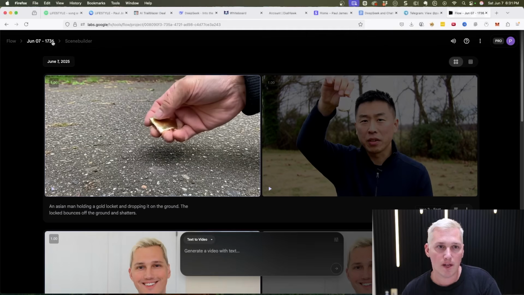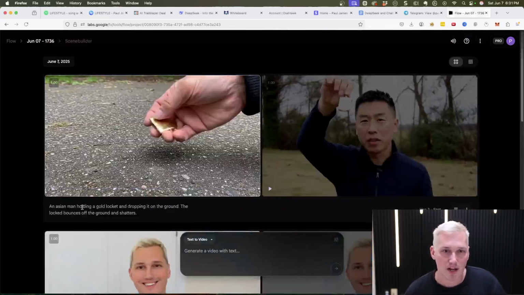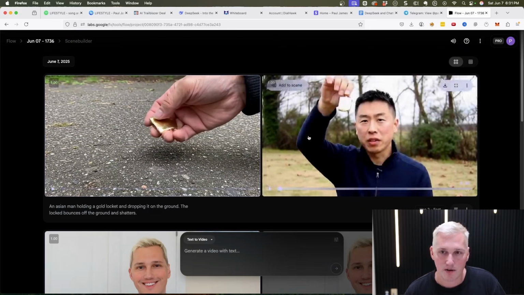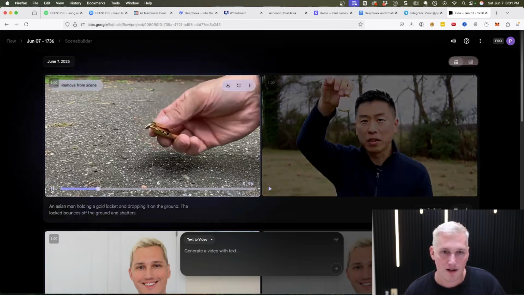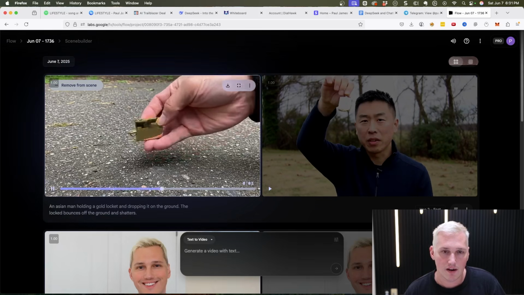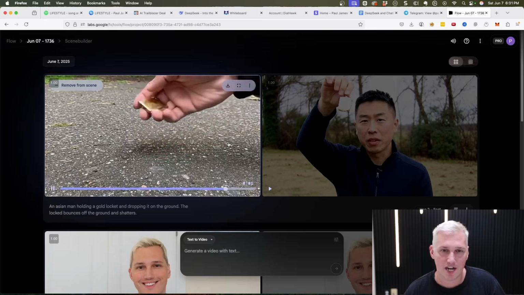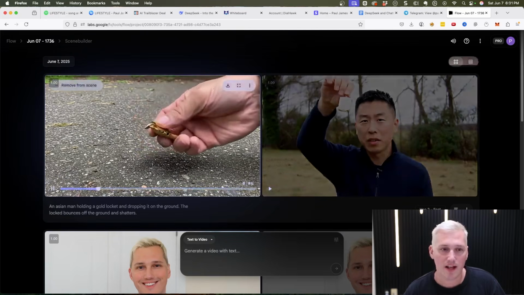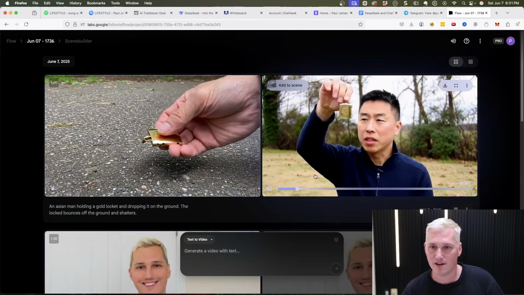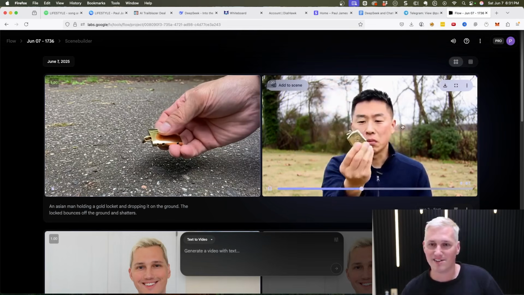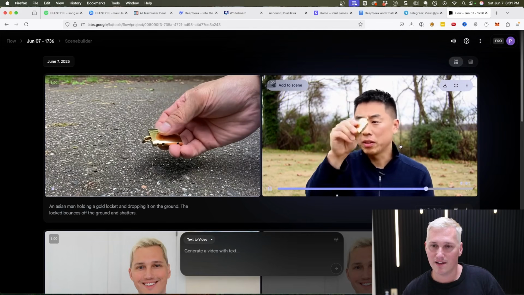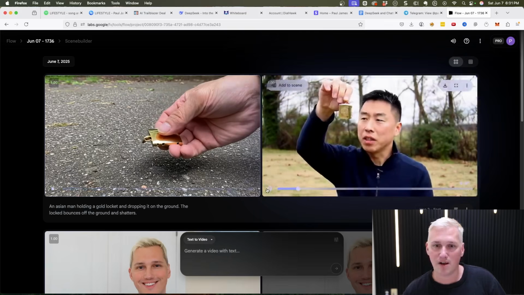VO3. So if you click on the date up here, next to Scene Builder, this is where it's going to show you those scenes that it started building. So here's what it generated for an Asian man holding a gold locket and dropping it on the ground. All right, and it's shattering. That was kind of weird. I don't like that output. Let's check this one. It looks like he's talking. Okay, that output was kind of weird, I will say.